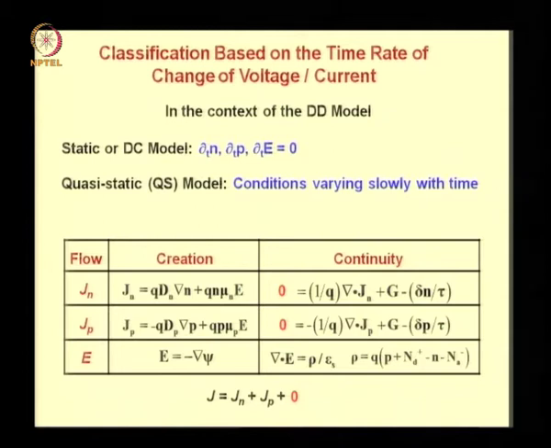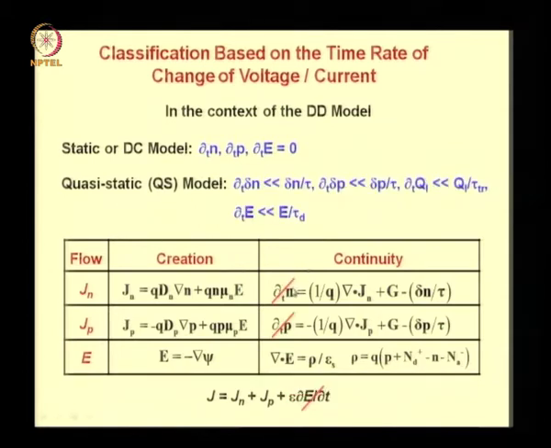In contrast, let us look at the quasi-static model. Now here ∂n/∂t, ∂p/∂t, and ∂E/∂t are not 0, but they are small. Now how small are they? So ∂n/∂t is compared with Δn/τ. So this ∂n/∂t is compared with this term, and now if this is very small compared to this term, then we say that the conditions are quasi-static.